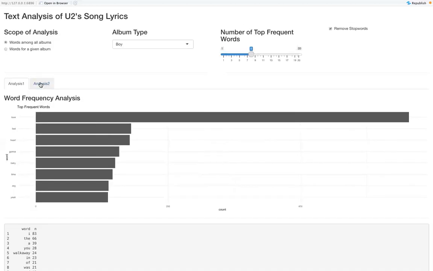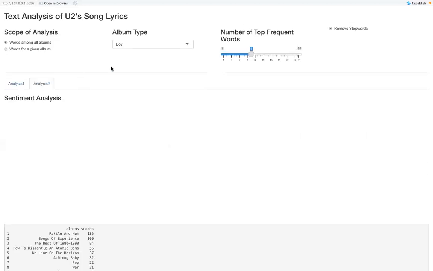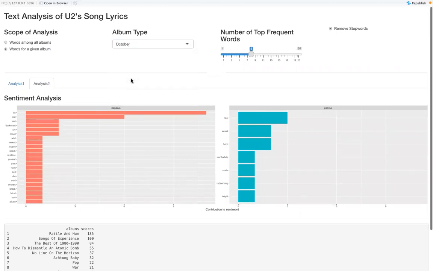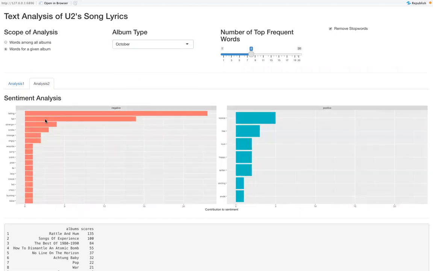Okay, so moving on to the second analysis, which is the sentiment analysis. This only works for given specific albums. So let's change it to something like October. So if we change it, we see that there seems to be more negative than positive contributions to sentiment.